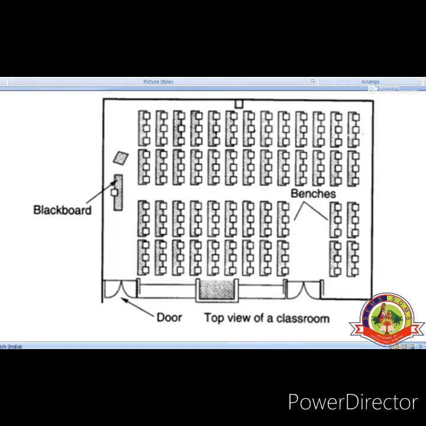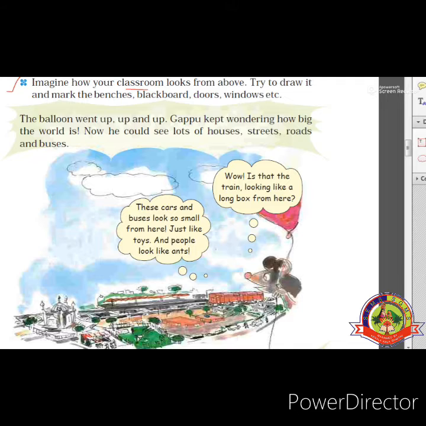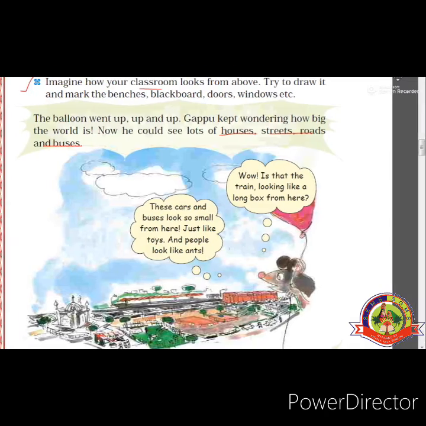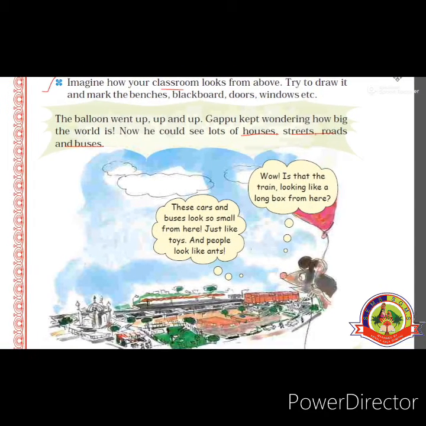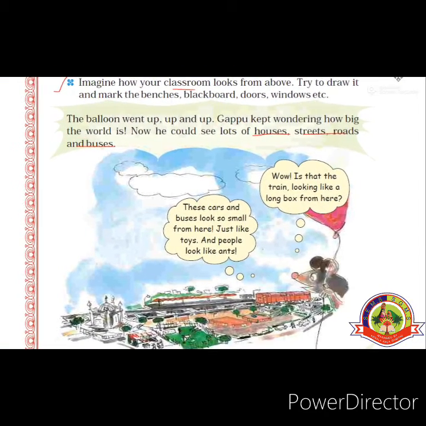Now can we go with Gappu? Now let's go. The balloon went up and up. Gappu kept wondering at how big the world was. Now he could see lots of houses, streets, roads and buses. When the wind took the balloon outside, Gappu was also flying along with that balloon. Here this balloon is going up and up outside the house. There he can see many houses, streets, roads, buses, etc.